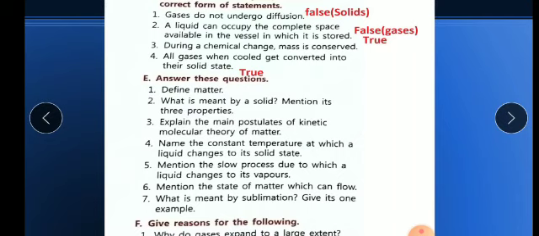What is meant by sublimation, and give one example. On page number 13 the definition is given. During this process, a solid converts directly into a gaseous state by absorbing heat. You can write the example of ammonium chloride. It is a reversible process, and you can give ammonium chloride or naphthalene ball as any example.